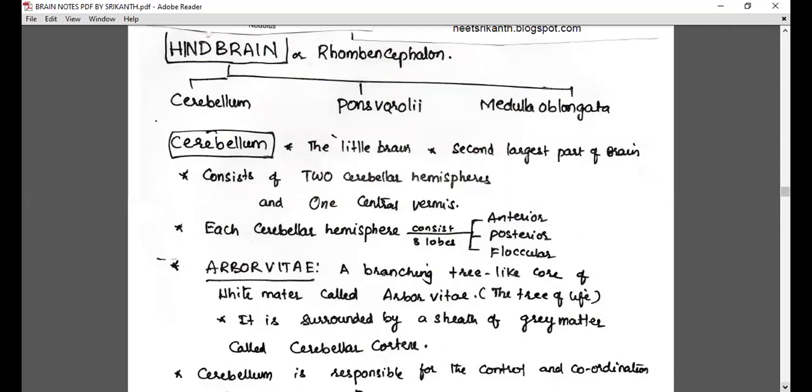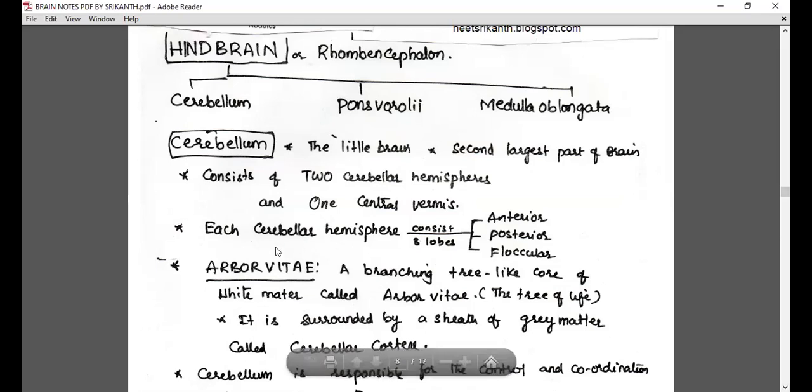Don't be confused with the cerebrum. Earlier in the forebrain, the bigger portion is the cerebrum, that is the bigger part of the brain. This is the little brain. The cerebellum is said to be the little brain, the second largest part of the brain. It consists of two cerebellar hemispheres. Don't be confused with the two cerebral hemispheres. These two are cerebellar hemispheres and one central vermis.